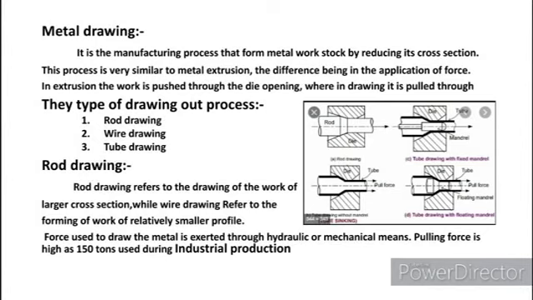Rod drawing. It is used to reduce a large cross section area of a metal to a smaller cross section area. The force used in this drawing is comparable to the force used in hydraulic and mechanical presses. The pulling force is higher than 150 tons during industrial production.